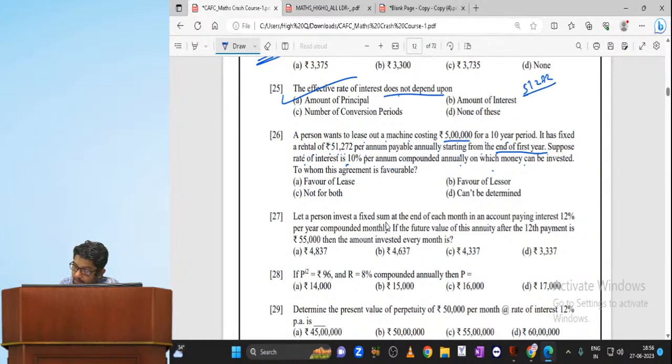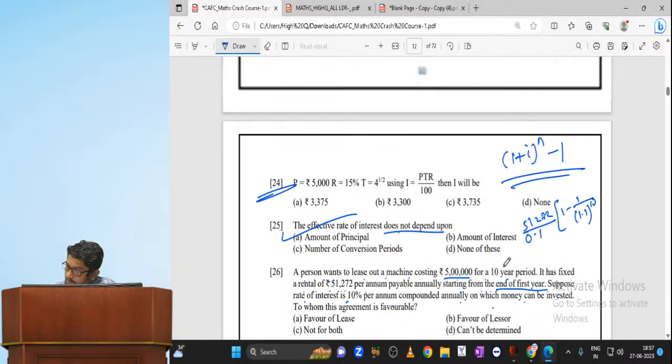So, find the present value: 51,272 divided by the rate of interest, 10%, 0.1, into 1 minus 1 by 1.1 whole power 10. Can you please find it out? How?